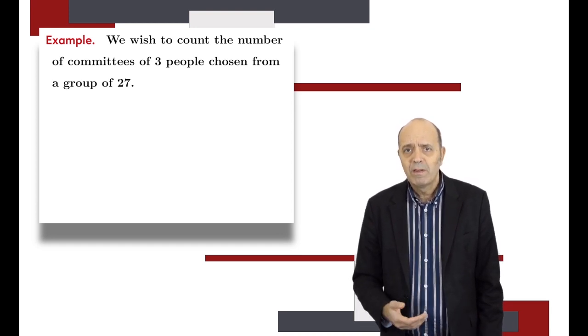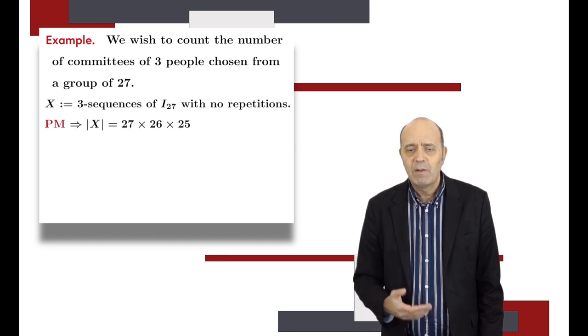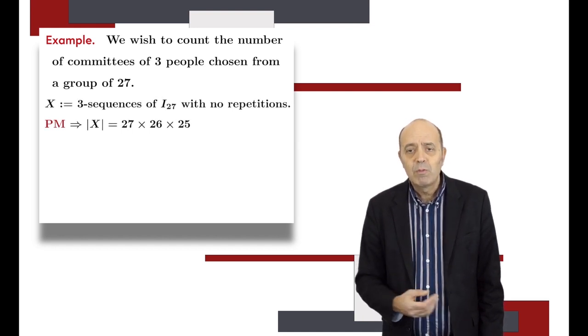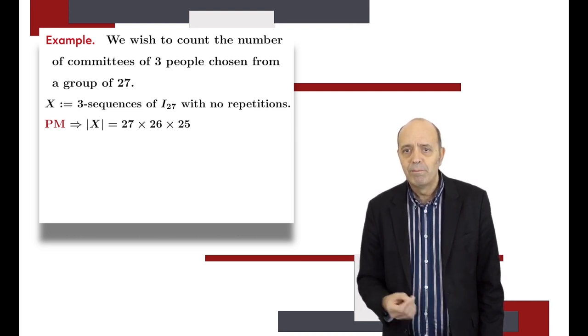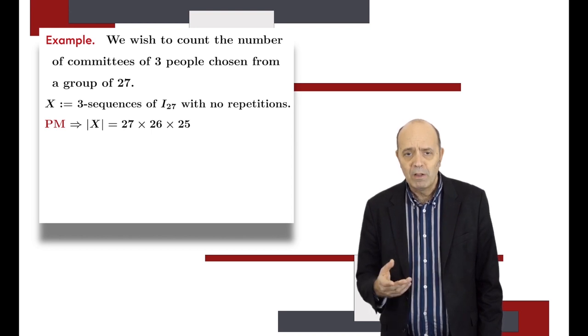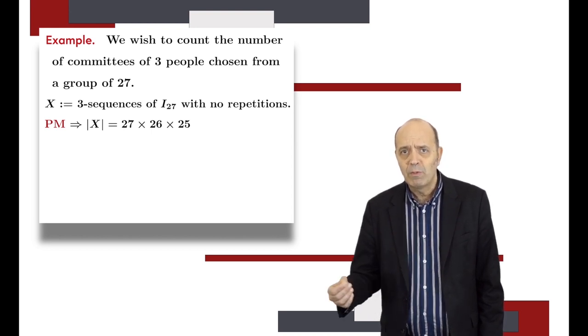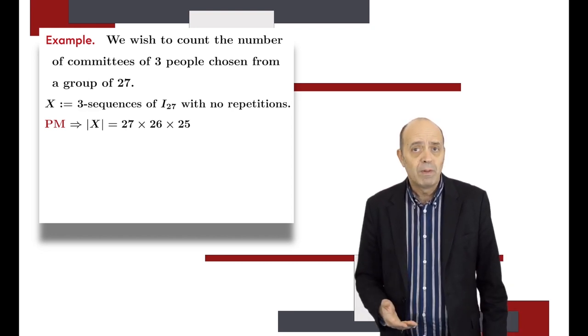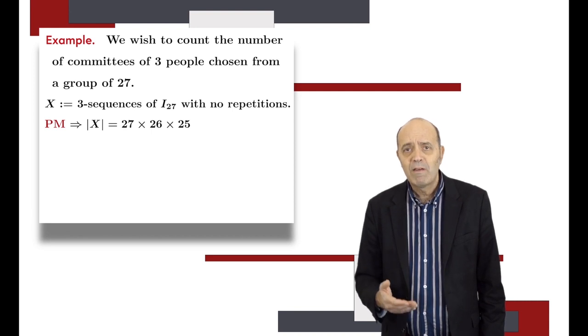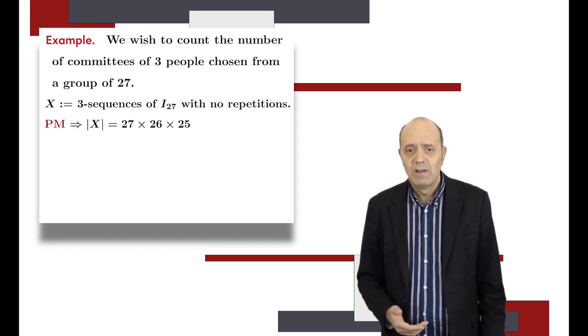So we first put them in a sequence, and we consider the set X of the 3-sequences that we can form with the 27 persons with no repetitions. So we form distinct sequences. We choose the first, the second, and the third element of the group. We can apply the multiplication principle, and we have 27 times 26 times 25 possible elements of X.